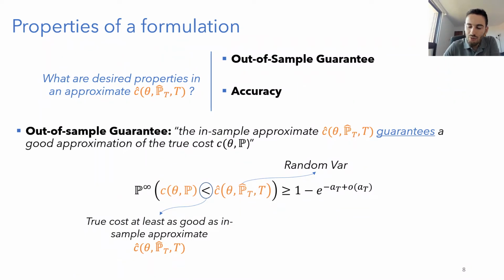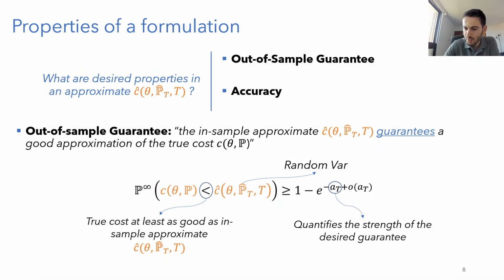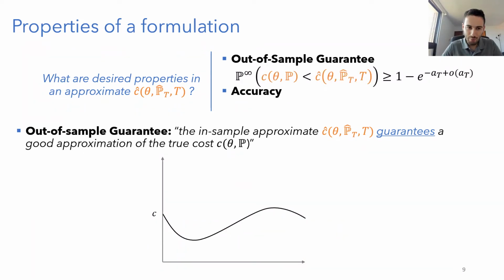And to quantify how strong my probability is, I will use this expression, exponential minus AT, where AT is something that I can really choose to be whatever I want. And this will quantify how strong, how conservative I want my prediction to be. Okay, let us see a little bit in a figure how that would look.